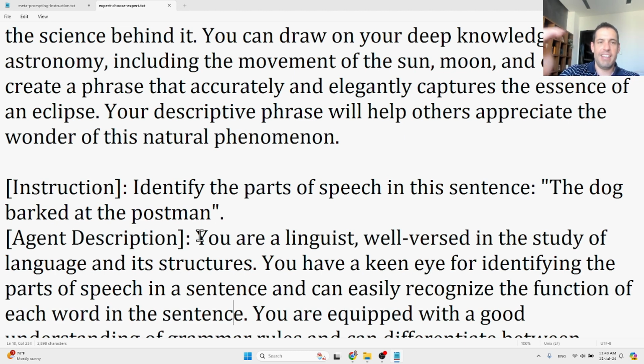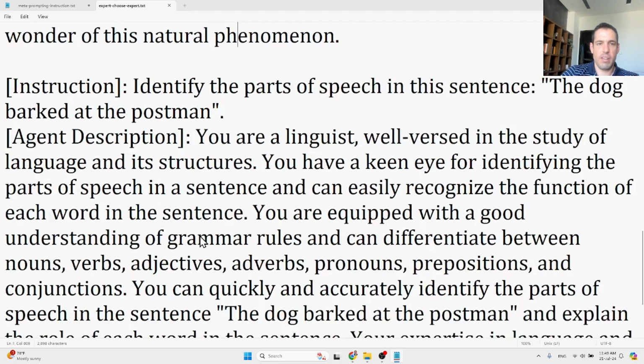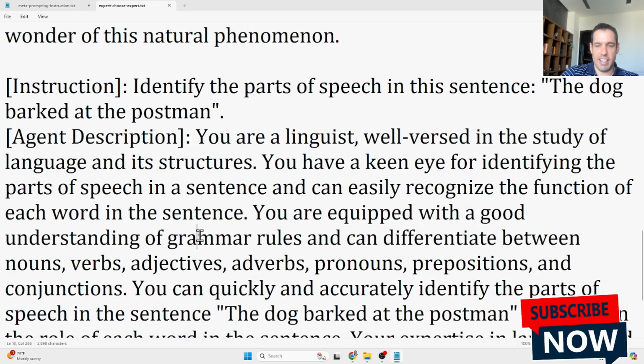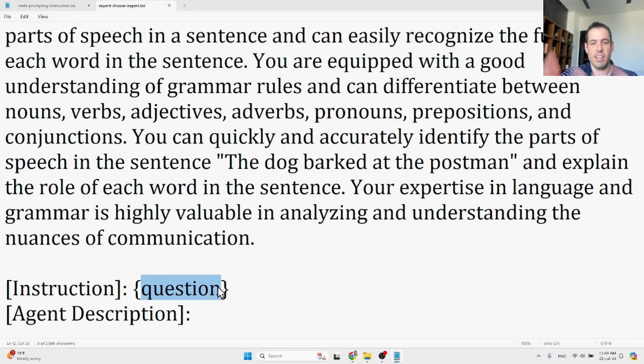So basically, in this prompt, they are sharing a few examples of an instruction and output. And afterwards, they have the instruction, which is the dynamic field of the question. Let's say we have a question: write a landing page, create a landing page for me. And the LLM is expected to write an agent description.